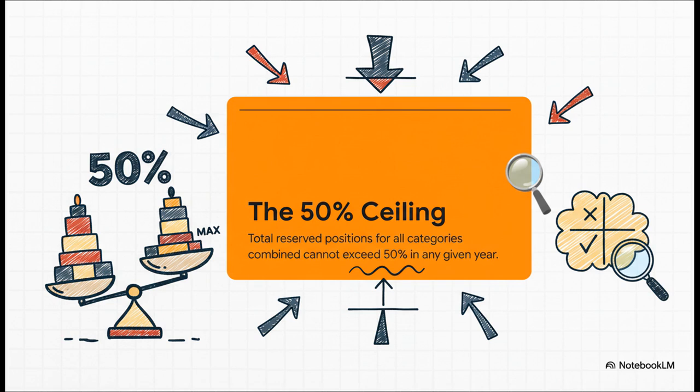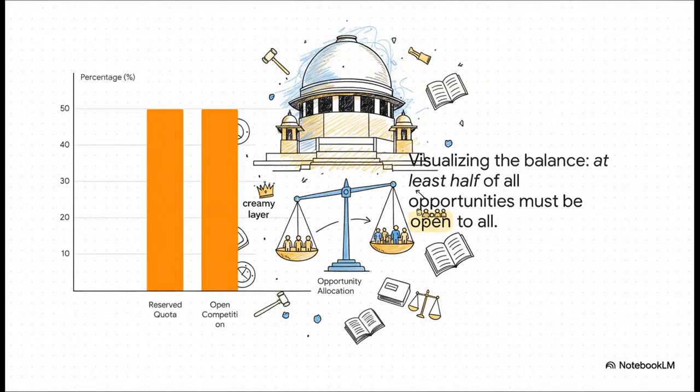You see, this was a deliberate attempt to find a balance, right? A balance between social justice on one hand and the principle of general merit on the other, making sure one didn't completely cancel out the other. And you can see that intent really clearly here. The whole point was to guarantee that at least half of all opportunities, whether we're talking about college admissions or government jobs, would stay open for competition based on merit alone. That means they're accessible to every single citizen, no matter their background.